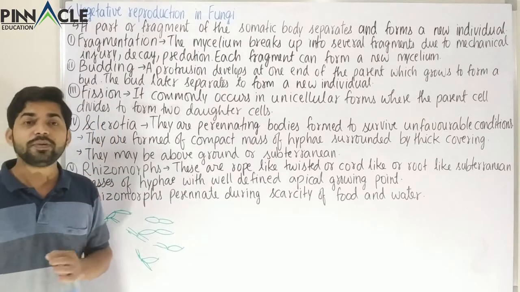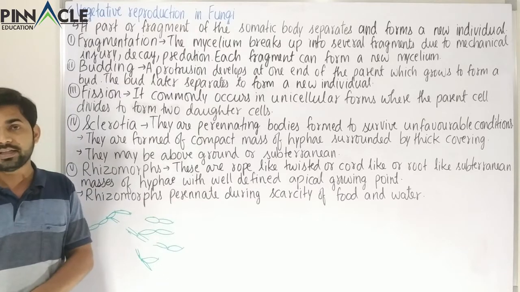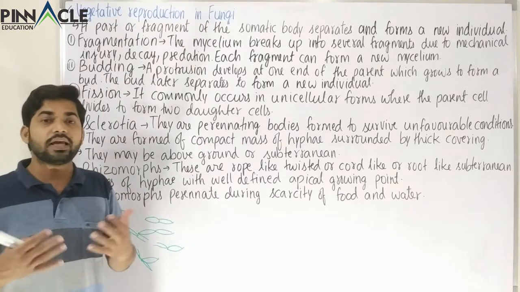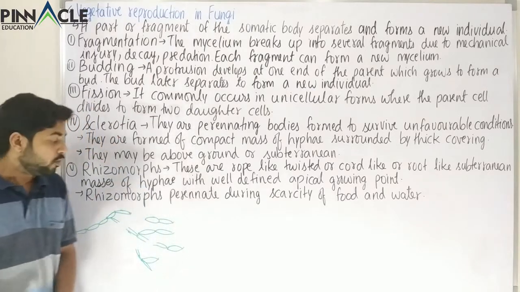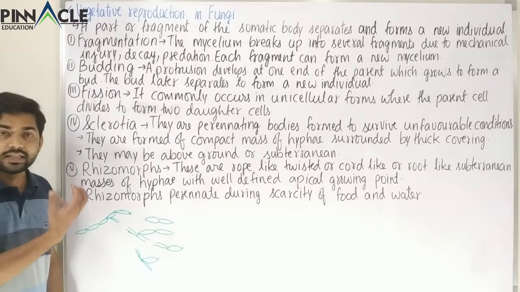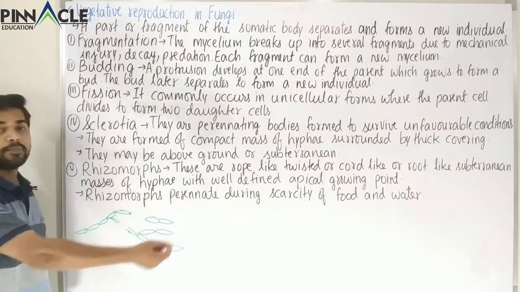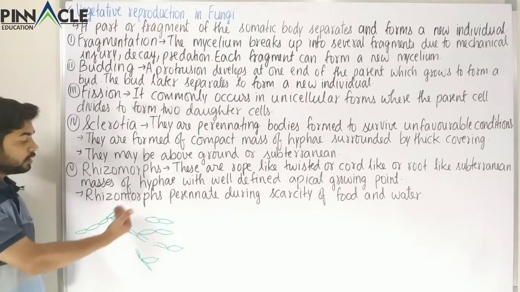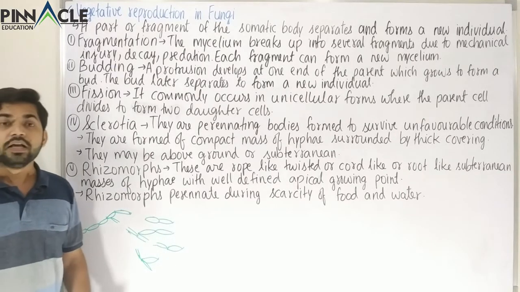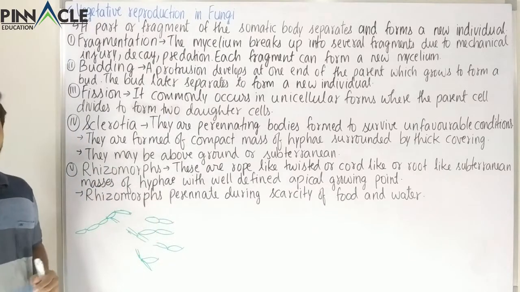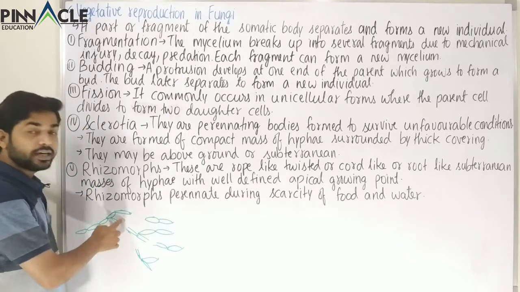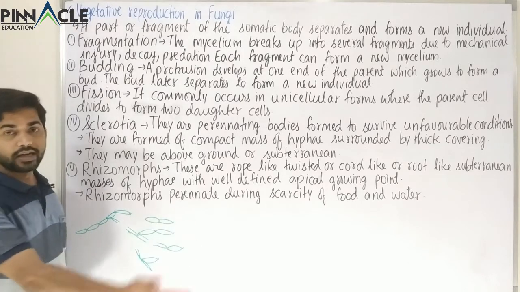Now there must be some reason for this fragmentation. It does not happen just like that, because there must be a cause behind it. Only because of a certain reason will the fragment separate from the parent, or will this fragmentation occur. Those reasons could be that the older parts might have decayed. So we can say this part might have decayed and this part might have separated.